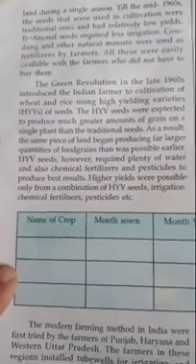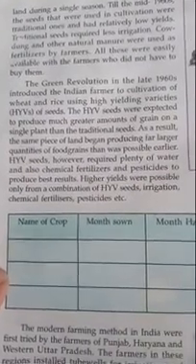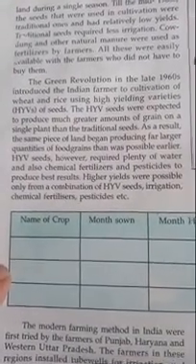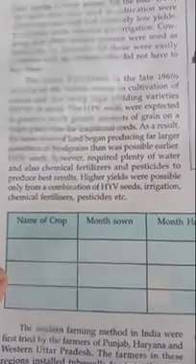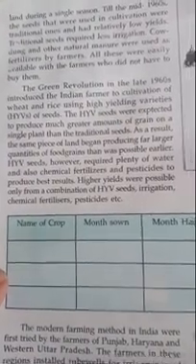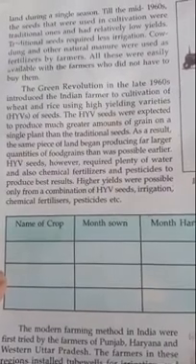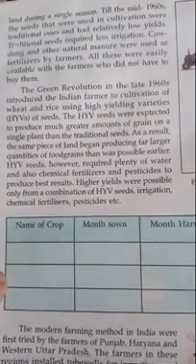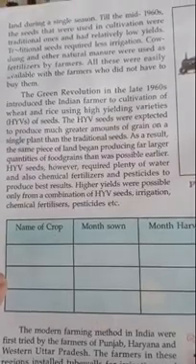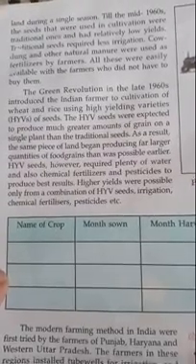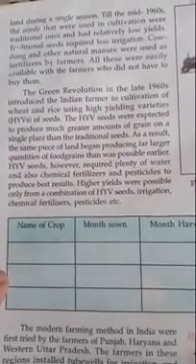As a result, the same piece of land began producing far larger quantities of food grain than was possible earlier. HYV seeds, however, required plenty of water and also chemical fertilizer and pesticide to produce best result. Higher yields were possible only from a combination of HYV seeds, irrigation, chemical fertilizer, pesticide.